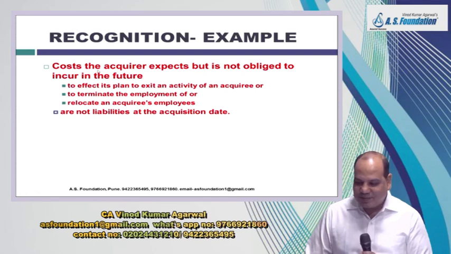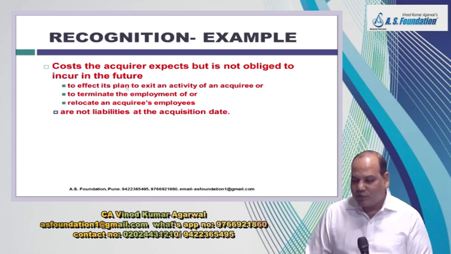So now see the example. Cost the acquirer expects but is not obliged to incur in the future. Now we have to check whether this item can be recognized as a liability.